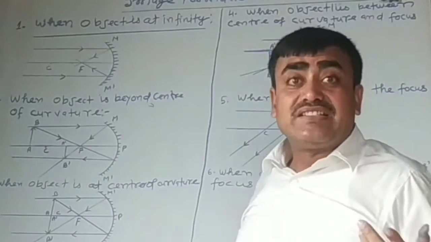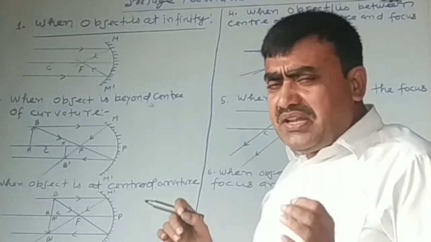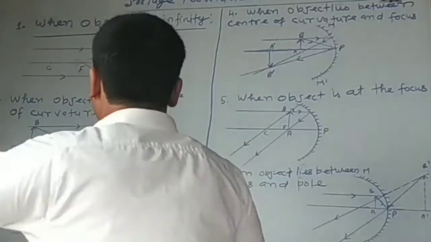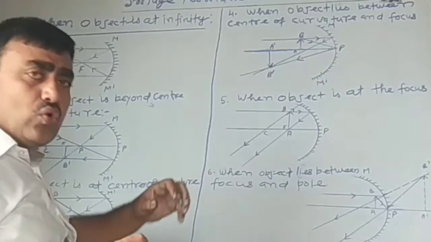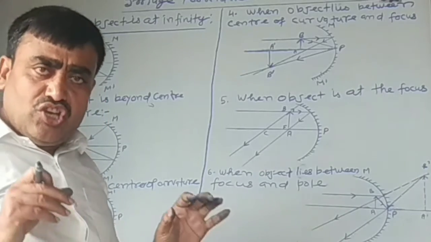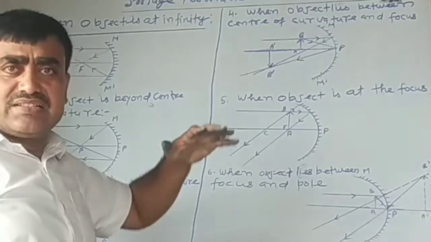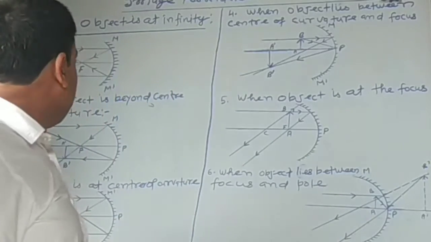And what is the nature of the image? The image is real, inverted and highly diminished, of point size. Here, no size of the image is located. That means image is of point size. Okay?